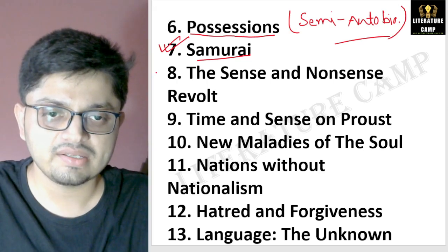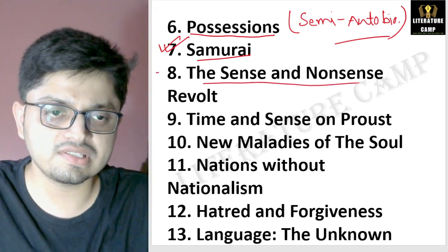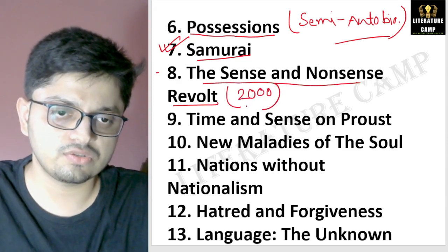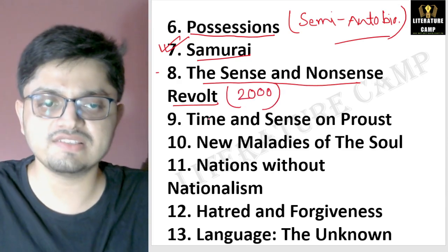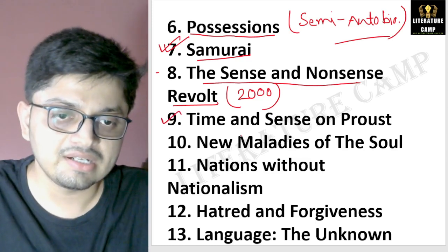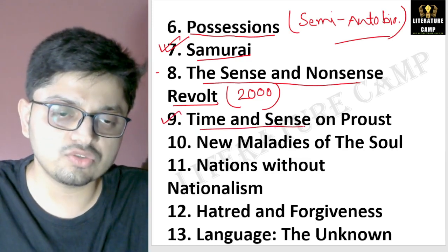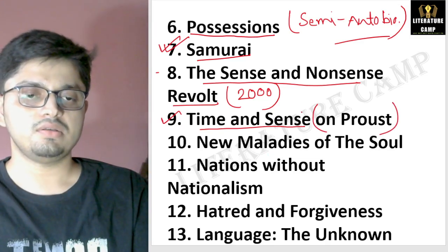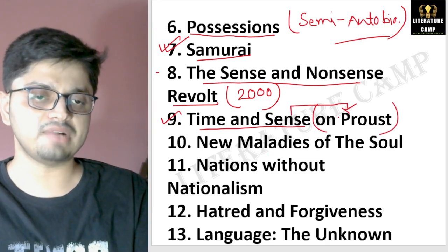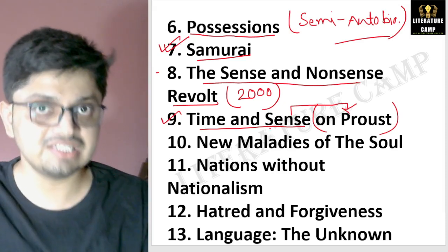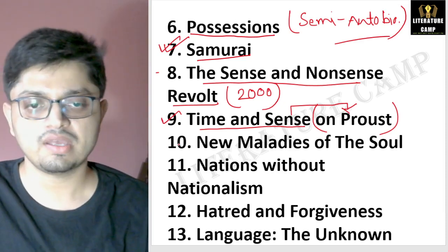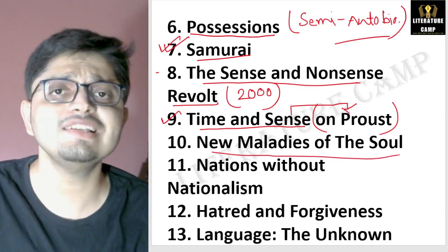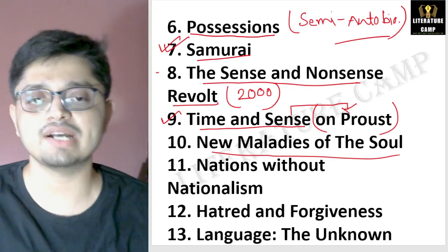Next work, The Sense and Non-Sense of Revolt, published in 2000. Next work, Time and Sense. This work is written on Proust. Time and Sense, written on whom? On Proust. Next work, New Maladies of the Soul, written by Julia Kristeva.